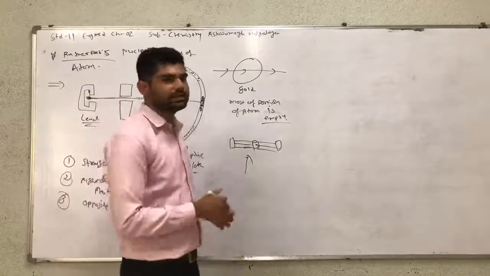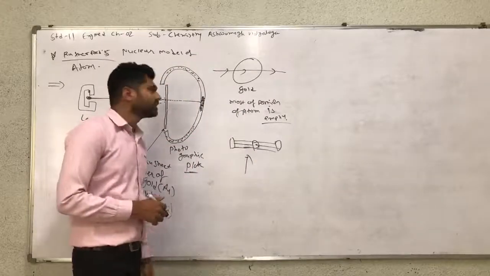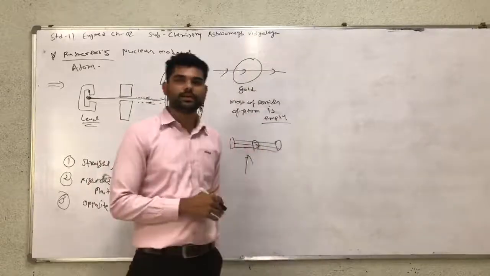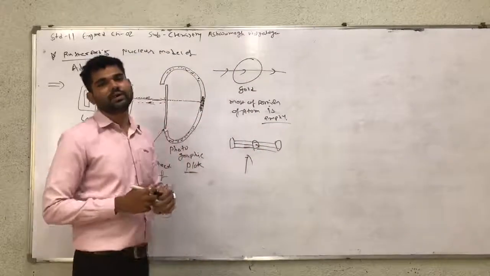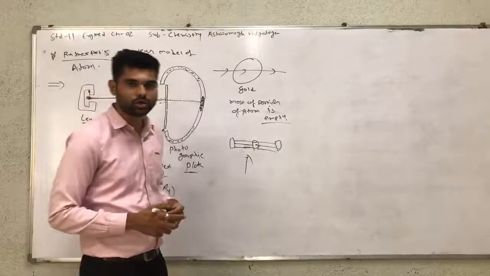In a similar way, most of the portion of the atom is empty, because most of the rays pass through from one end to the other end. It means the atom has a small space in its inner part. So most of the atom is a hollow portion.